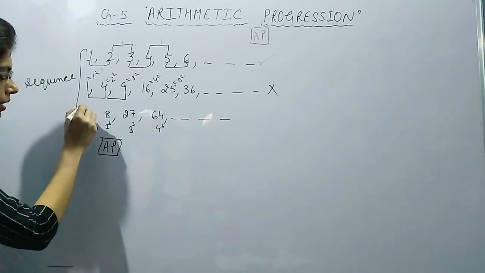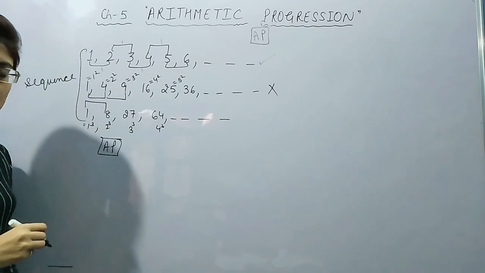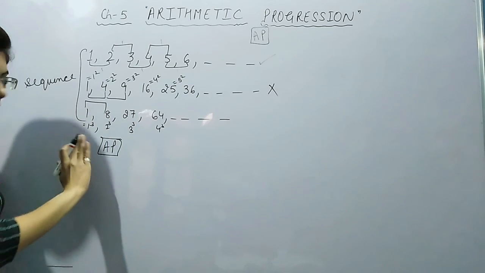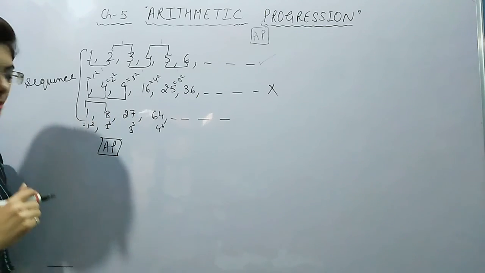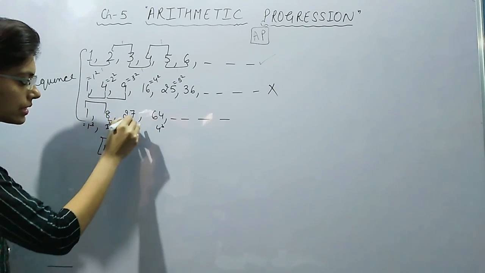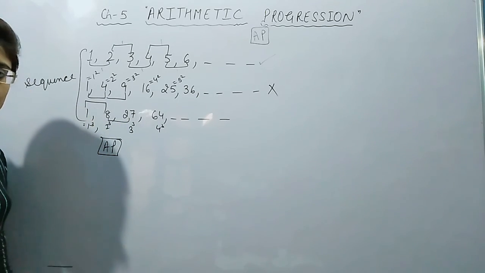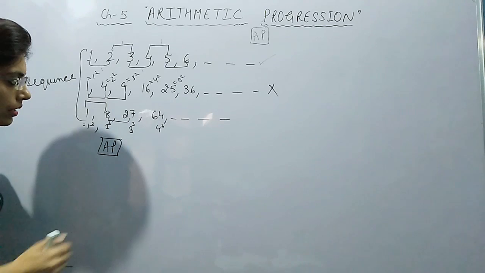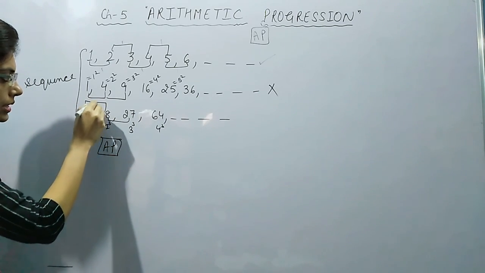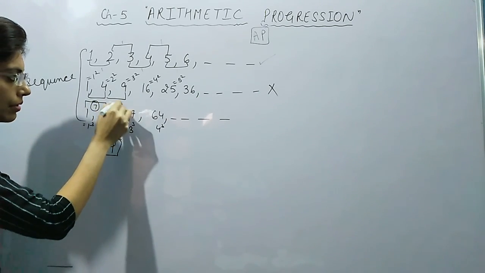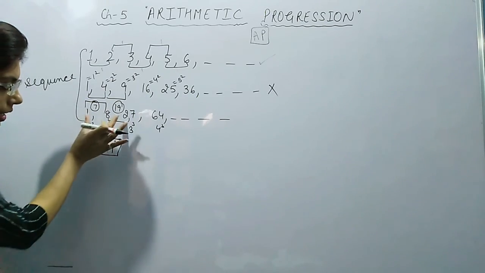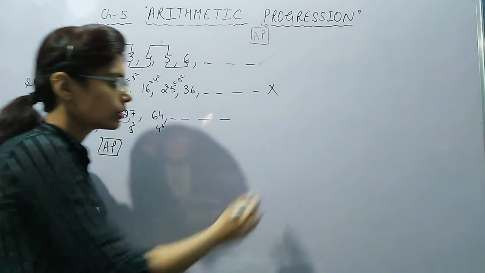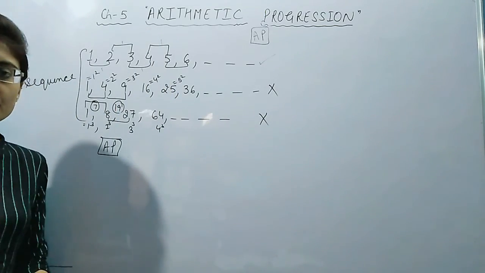Now let us see here. The difference of these numbers is 7. 8 minus 1, next minus previous. 8 minus 1, 7. Now this minus this, meaning next minus previous, 27 minus 8, that is 19. Here we have got a difference of 7 and here we have got a difference of 19. Here the difference is not the same, which means this sequence is also not an example of AP.